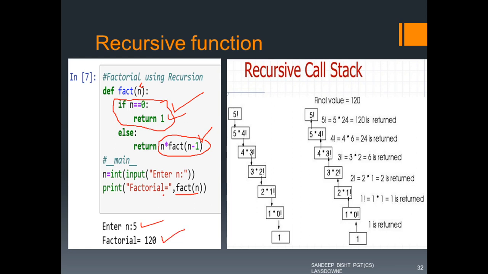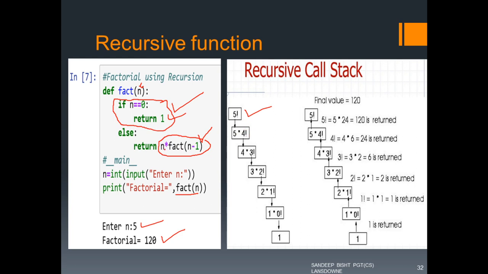We can see this here. You can assume that this box is a stack of this fact function. When we are calling this function fact with 5, it is calling the factorial of 4 multiplied with 5.